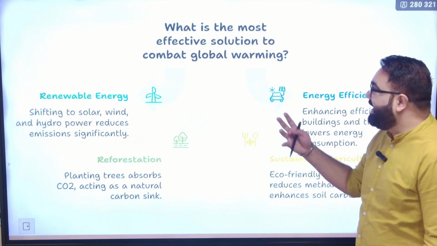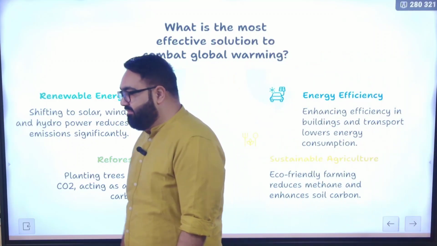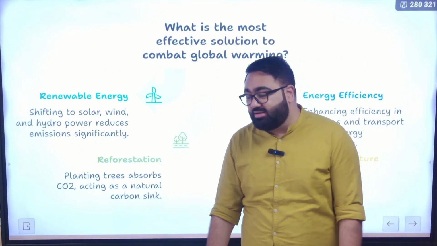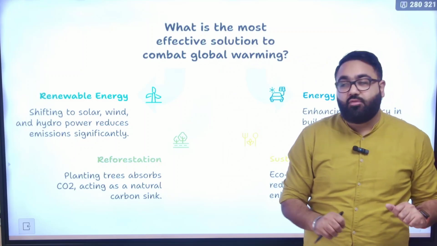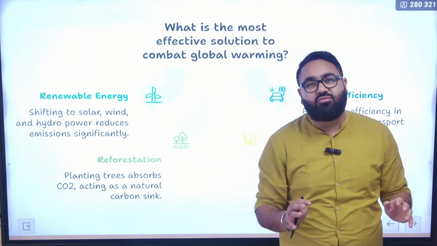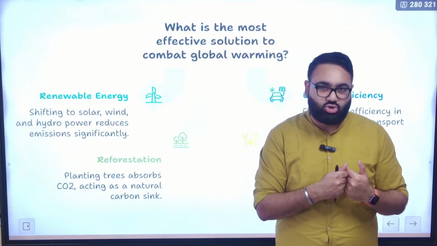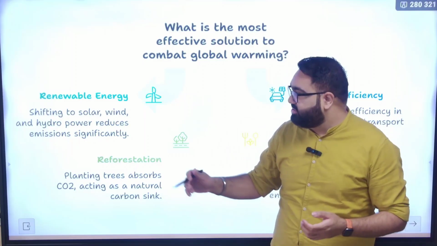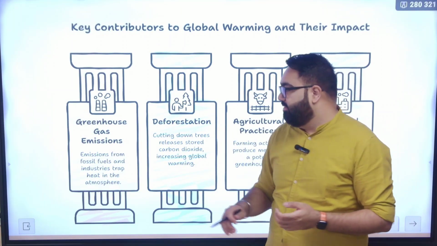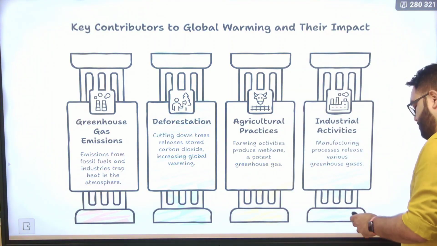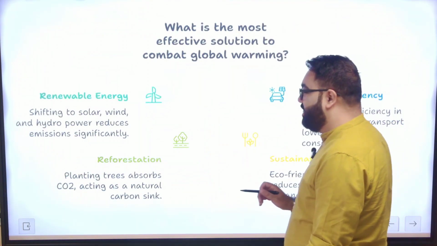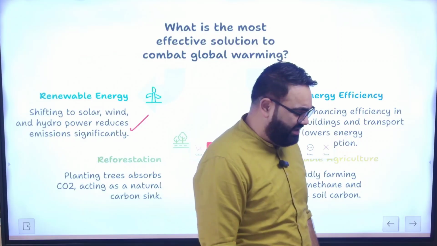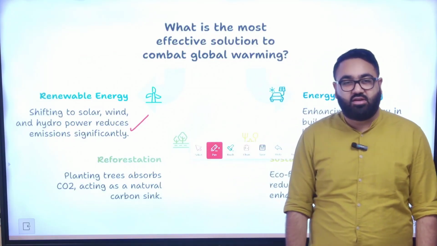Then, what exactly is the effective solution? If we have discussed the problem, there has to be a solution as well. Now, rather than suggesting something out of the blue, the solution is simple, straightforward. The same thing that you would have studied in school, the same thing that you would have studied as a kid, that is the solution. First, focus on renewables. For example, focus on solar, focus on wind, focus on hydropower. That reduces emissions quite significantly. We have been working well in this regard, to be honest. You have to give credit where credit is due.